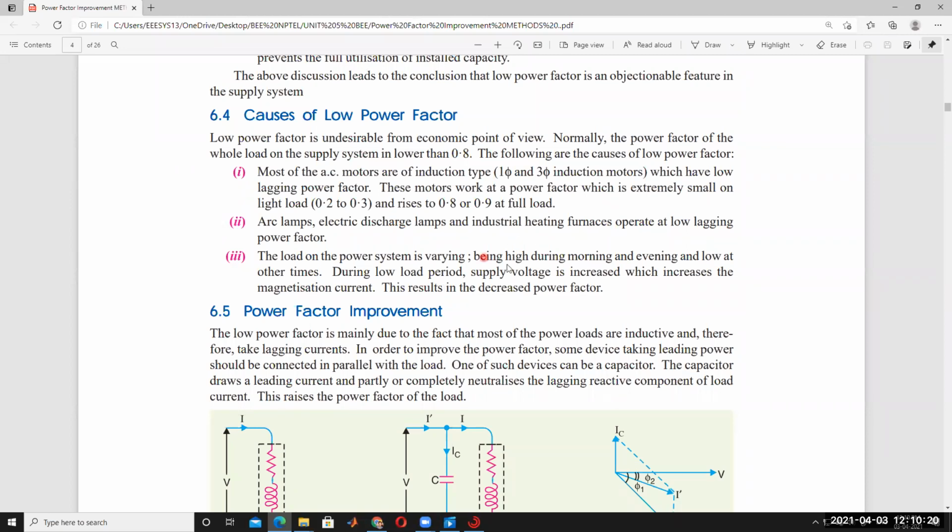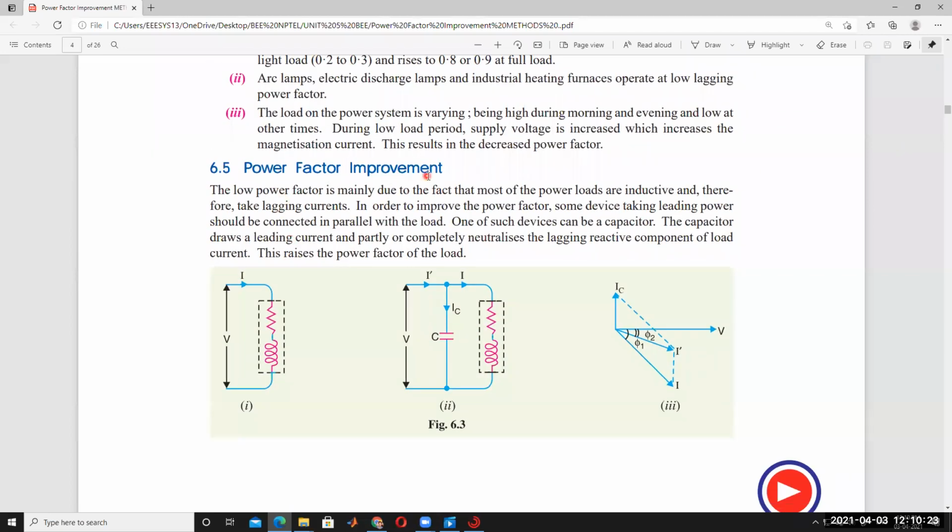And how to improve the power factor? Power factor improvement by using capacitors: by connecting the capacitance in parallel with the load, the angle between voltage and current decreases. For example, without capacitor, this is the phasor diagram of voltage and current. The angle between voltage and current is called phi 1. If you are using the capacitor, this angle reduces from phi 1 to phi 2.